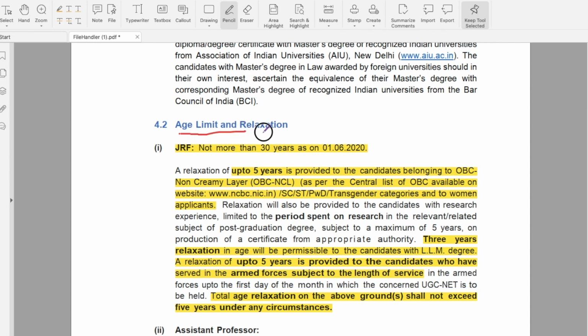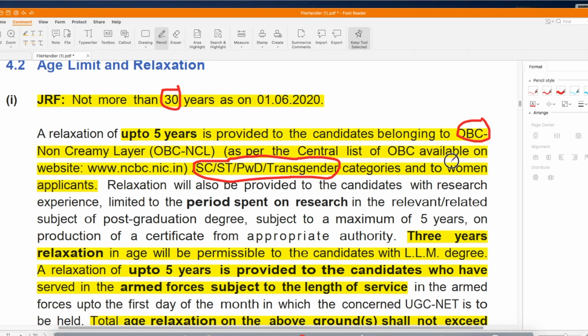And age limit and relaxation. For JRF, age limit is 30 years as per the notification date. And there will be relaxation of 5 years for OBC, SC, ST, PwD and transgender. And this 5 years relaxation is also applicable to women candidates. Irrespective of any other reservations, a woman candidate will get 5 years relaxation for JRF.